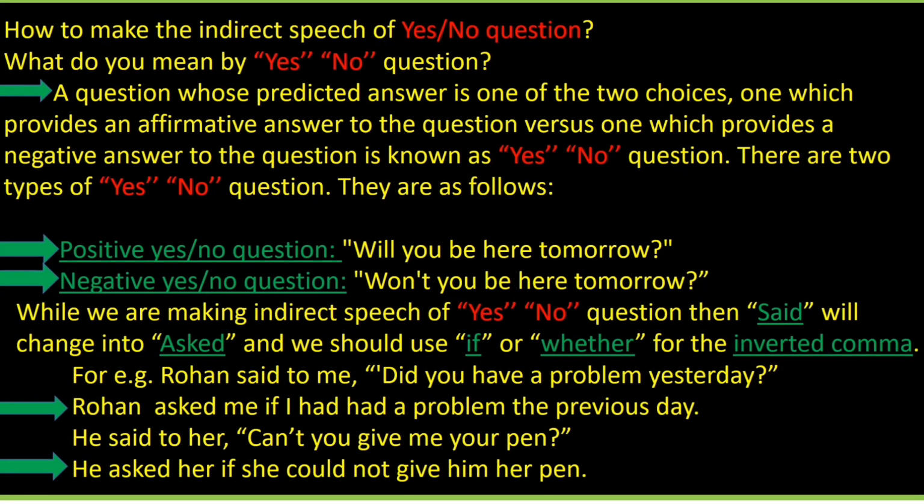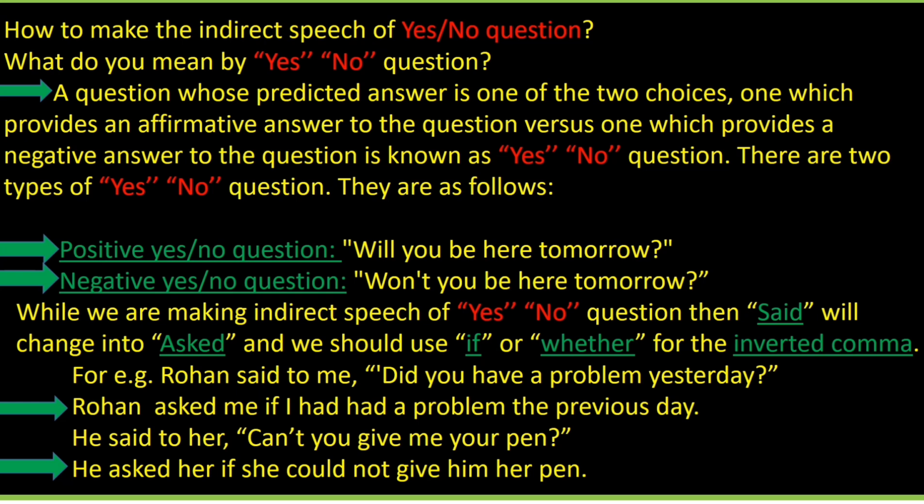How to make the indirect speech of yes/no question? What do you mean by yes/no question? A question whose predicted answer is one of the two choices, one which provides an affirmative answer to the question versus one which provides a negative answer to the question, is known as yes/no question. There are two types of yes/no question. They are as follows: positive yes/no question, for example, "Will you be here tomorrow?" and negative yes/no question, for example, "Won't you be here tomorrow?"